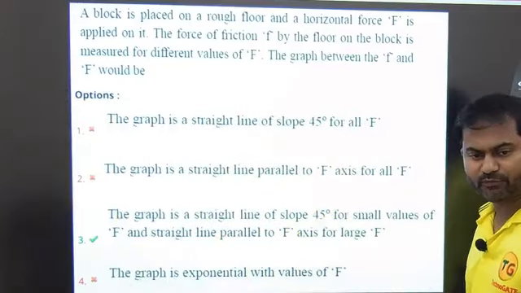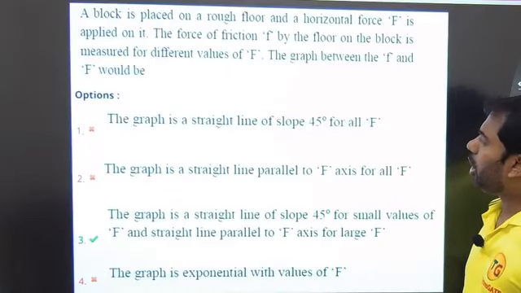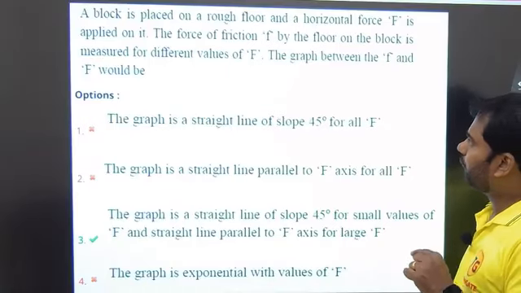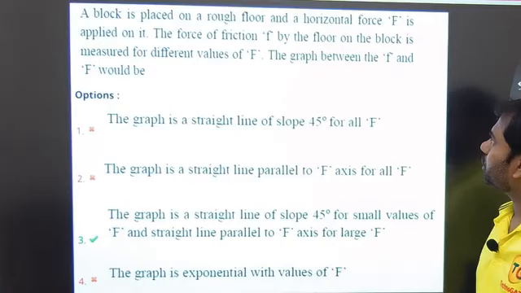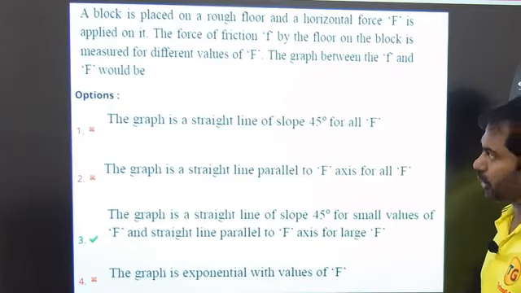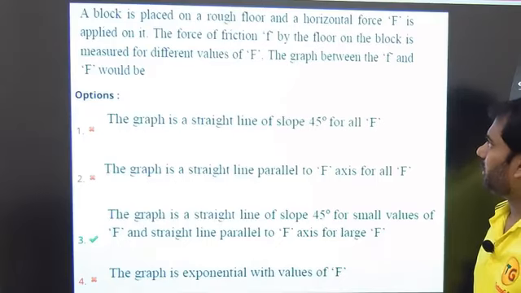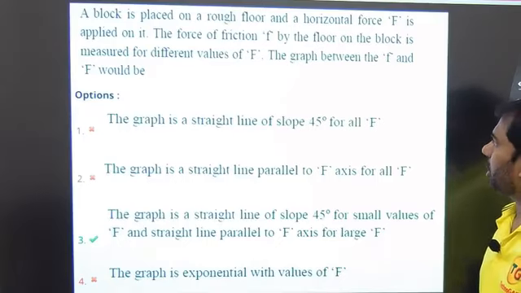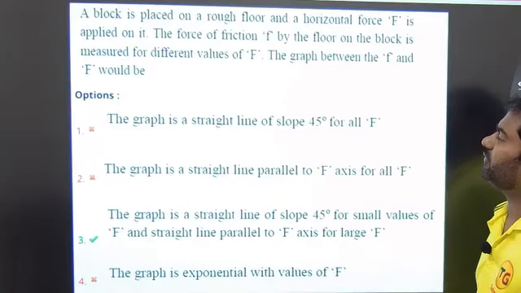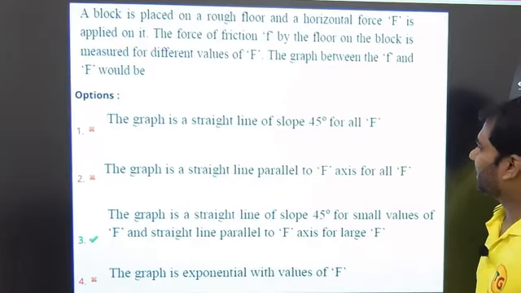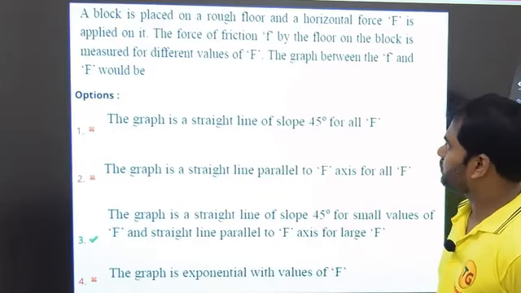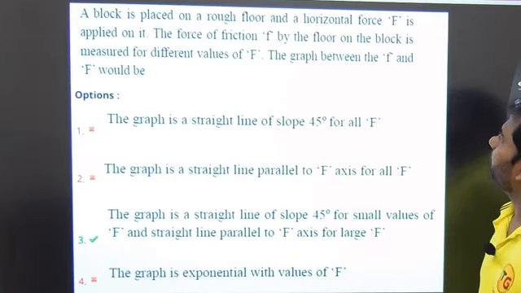Let me read out this question for you guys here. A block is placed on a rough floor and a horizontal force F is applied on it. The force of friction f by the floor on the block is measured for different values of F. The graph between f, small f is friction, and F, the applied force.